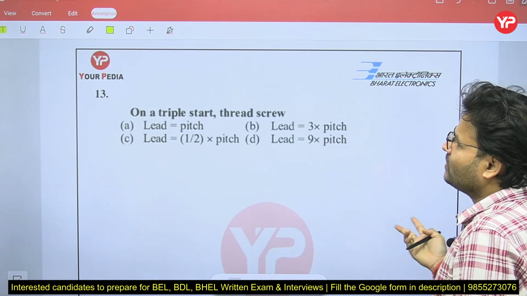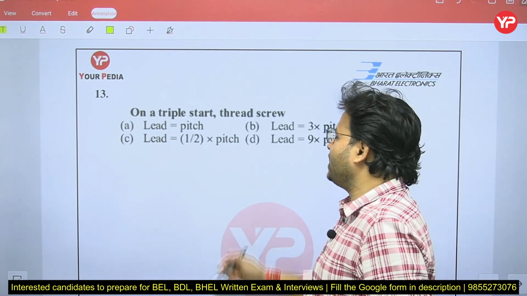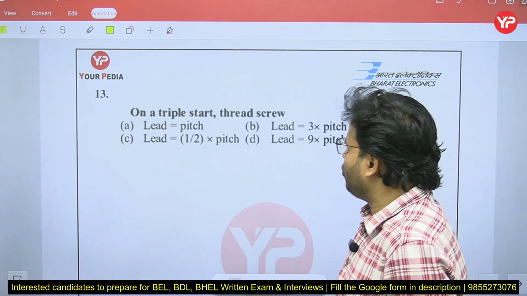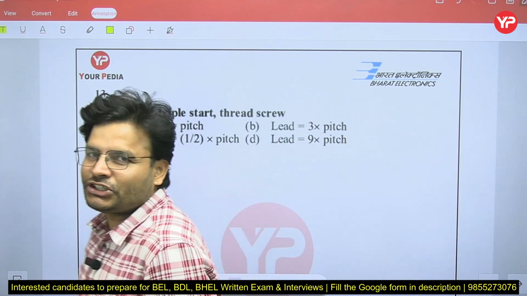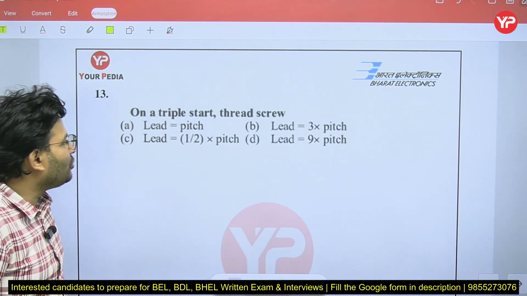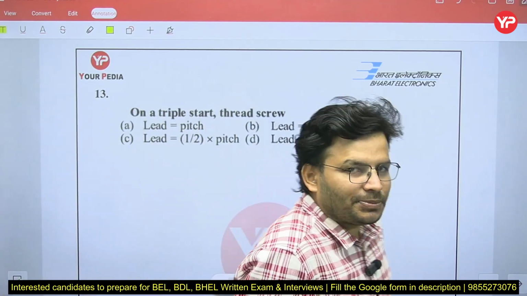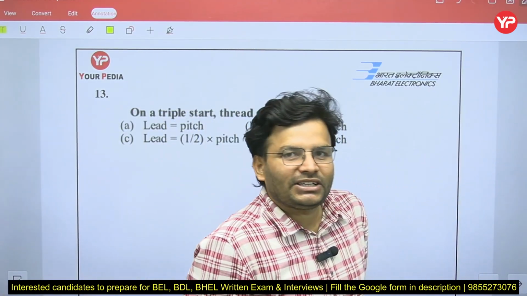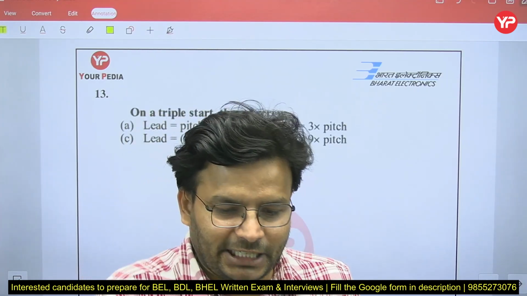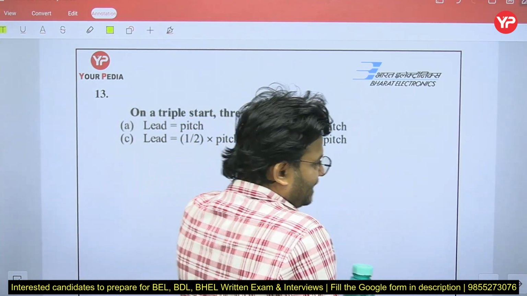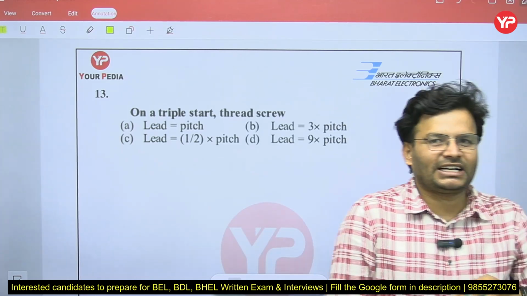Next question. For a triple start thread screw, what is equal to what? Option A, lead equal to pitch. Option B, lead equal to 3 times pitch. Option C, lead equal to half of pitch. And option D, lead equal to 9 times pitch. So what can be the answer, my dear friends? Tell me fast. What do you mean by triple start thread?